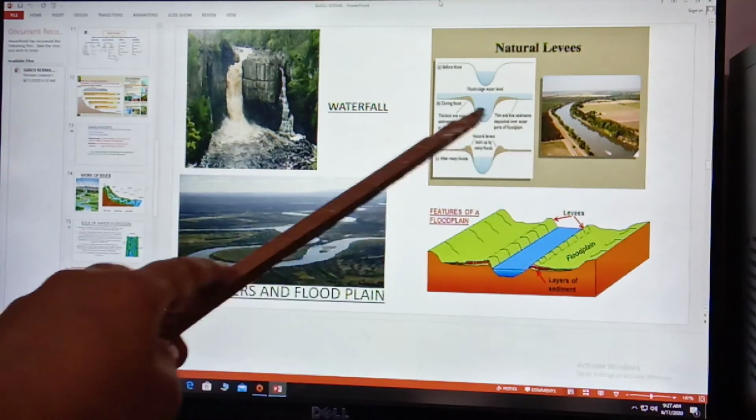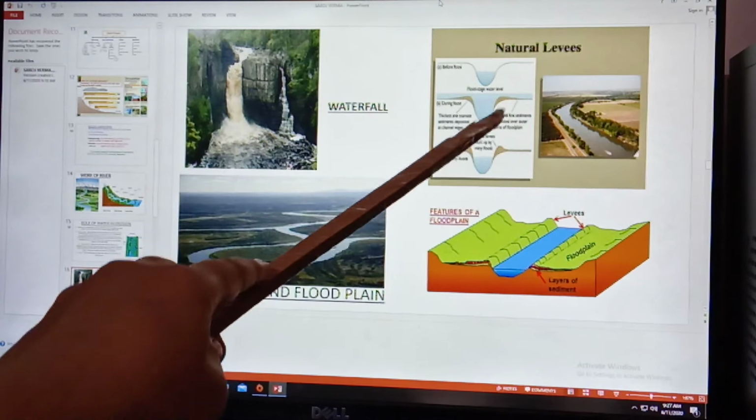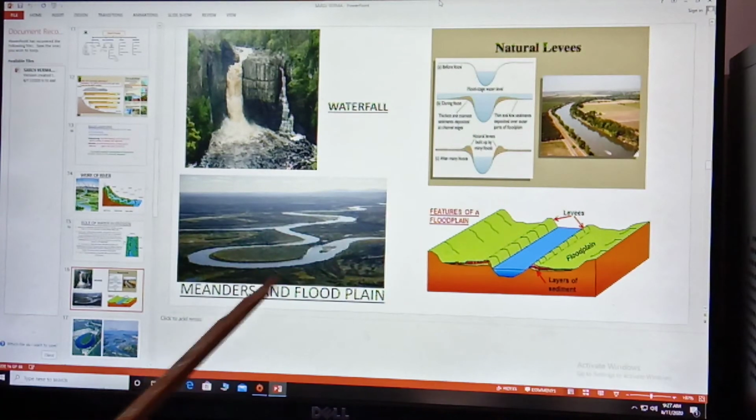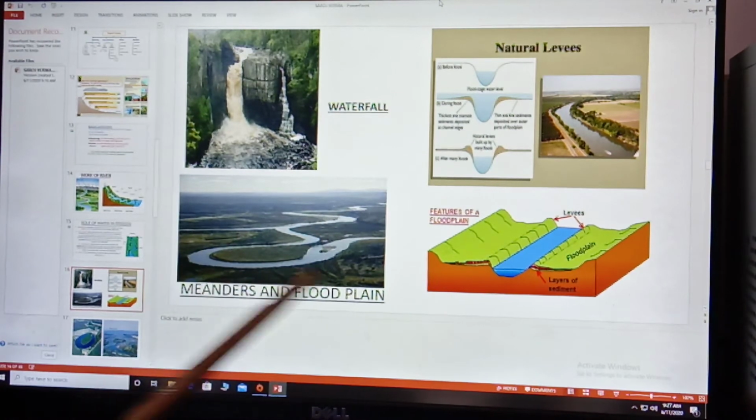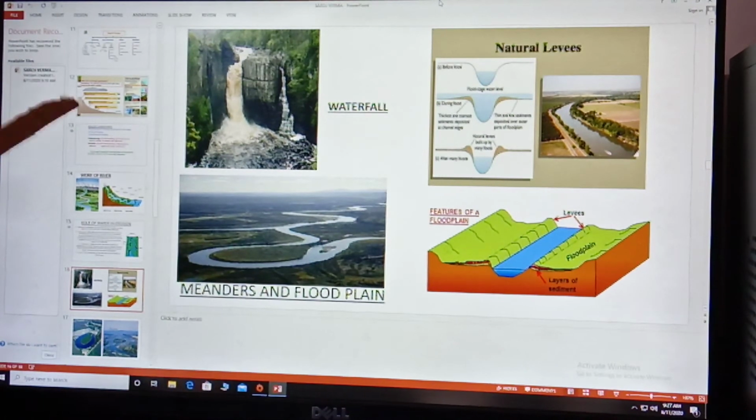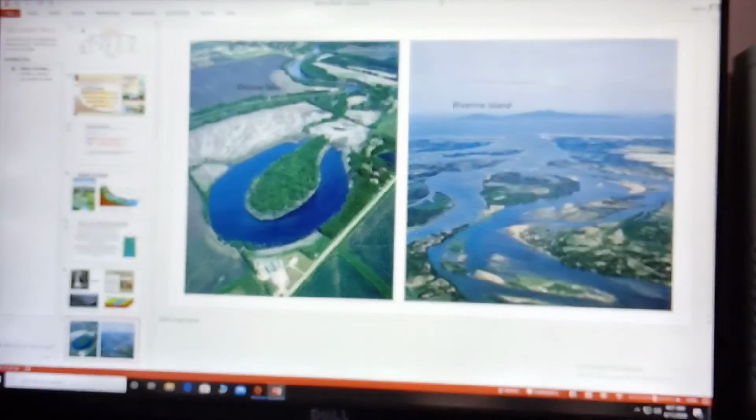Here you can see these are the deposition of sediment. Again you can see this is Oxbow Lake. You can see this loop-like structure formed by the river, and this is a waterfall. Now when the river enters the lower course, it forms Oxbow Lake, as well as the river deposits sediment in between its course, leading to the formation of riverine islands. So these are riverine islands, though it is not mentioned in your course, but you should know. And this is Oxbow Lake.